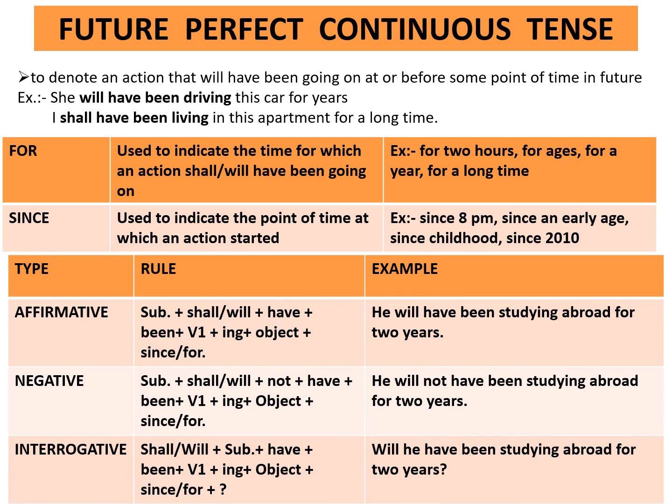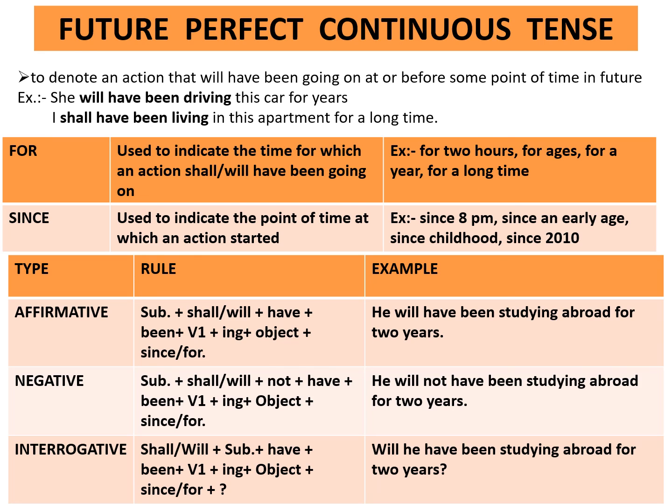Affirmative. Rule is subject plus shall/will plus have plus been plus first form of the verb plus ing plus object plus since or for. Example, he will have been studying abroad for 2 years. Negative. Rule is subject plus shall/will plus not plus have plus been plus first form of the verb plus ing plus object plus since or for. Example, he will not have been studying abroad for 2 years.